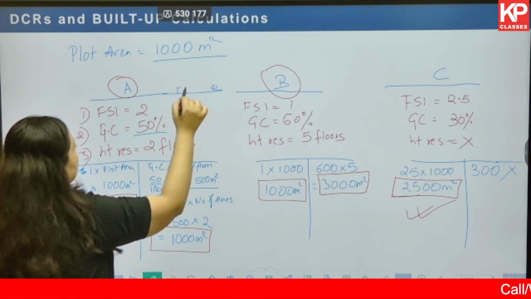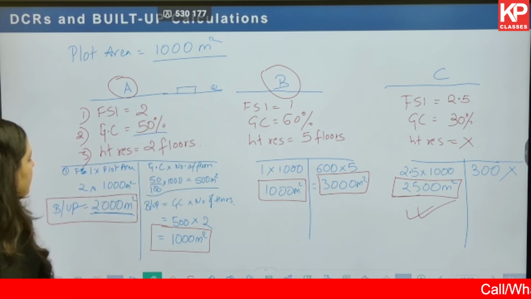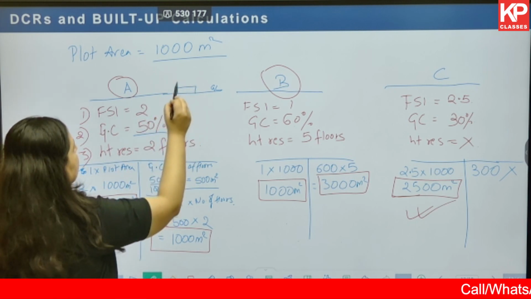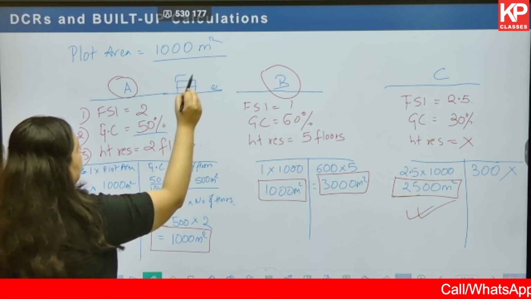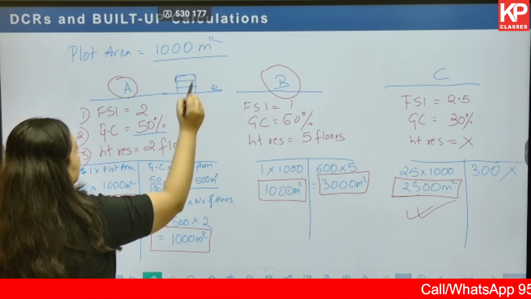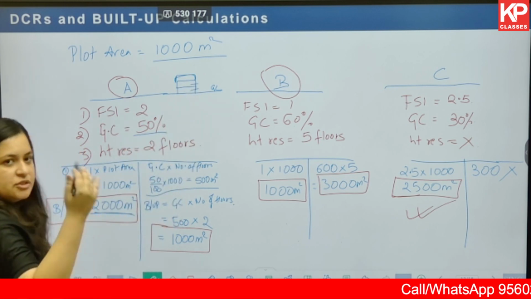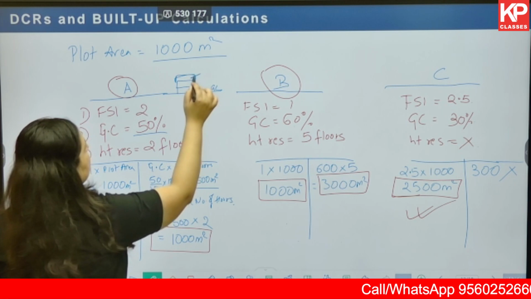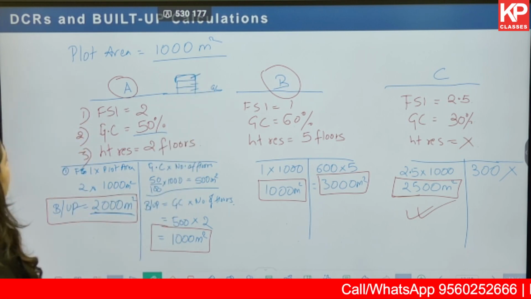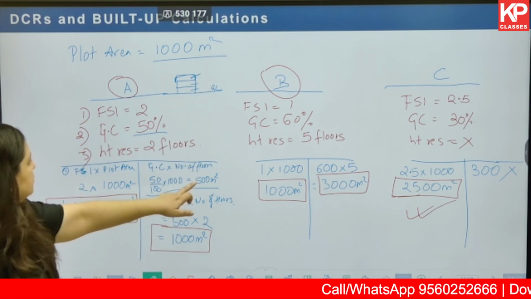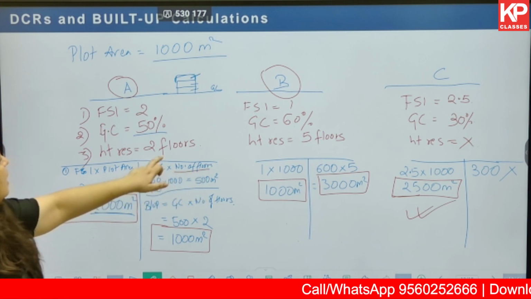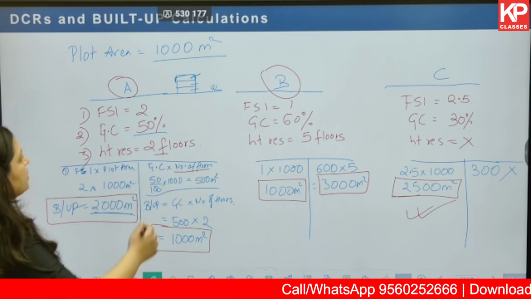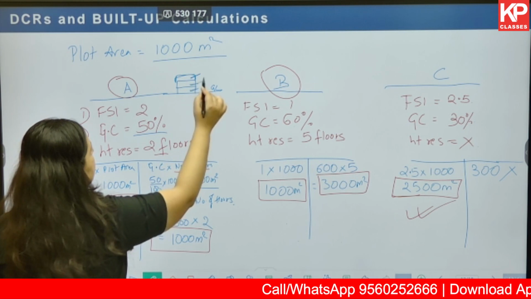I have built 500 meter square here, another 500 meter square here, another 500 meter square over here. Okay? Till here, till ground and G+1, it is okay. But then, if I build for the second floor, my height restriction is not allowing me to build above 2 floors. Okay, so till here it is okay, till here it is okay.